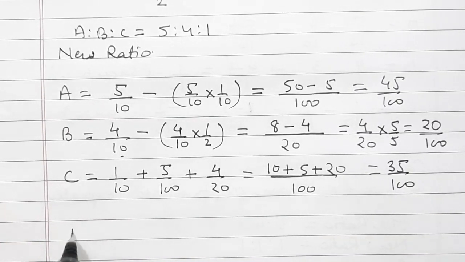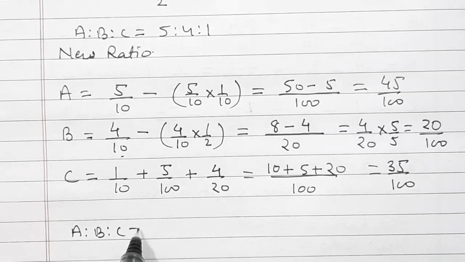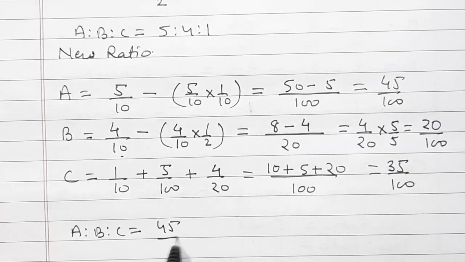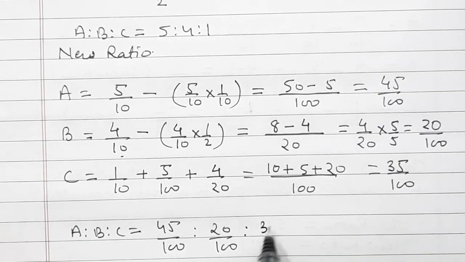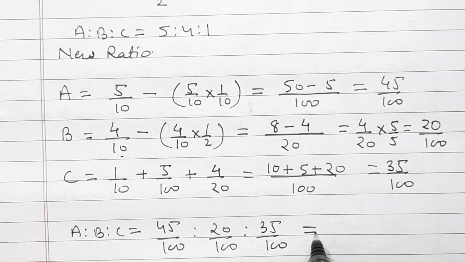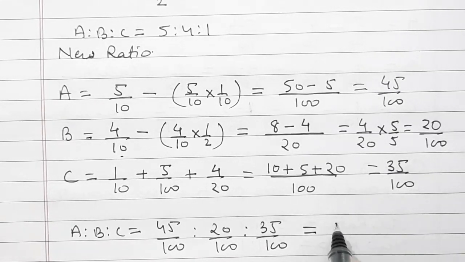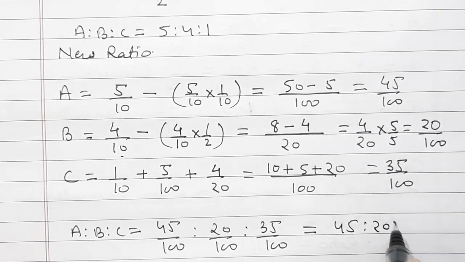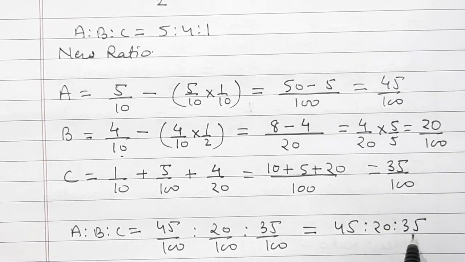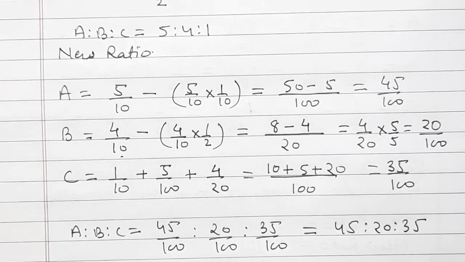So new ratio of A, B and C, 45 by 100 is to 20 by 100 is to 35 by 100, which is equal to 45 is to 20 is to 35. But here we see that 5 is common in this. So this ratio can further be reduced to dividing it by 5. It is 9 is to 4 is to 7. This is our new ratio.